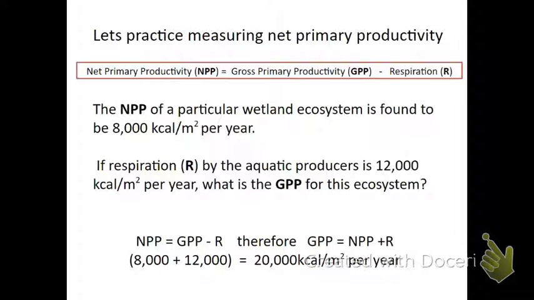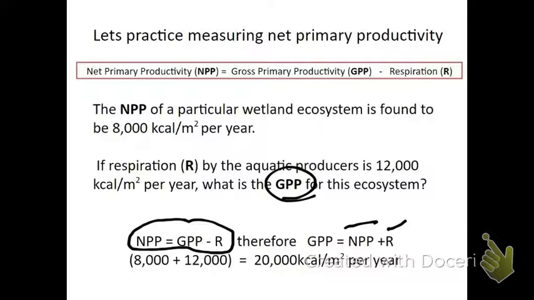If we look at that, the original equation we need to rearrange because we're asking for gross primary productivity. When we rearrange that, net primary productivity plus the respiration is equal to the gross. So when we plug it in, we get 8,000 plus the 12,000 is equal to 20,000 per year.